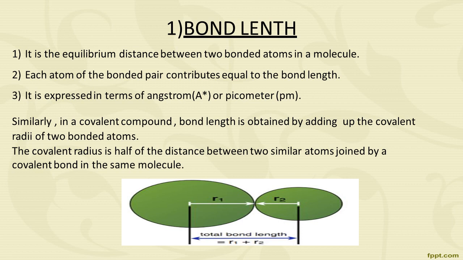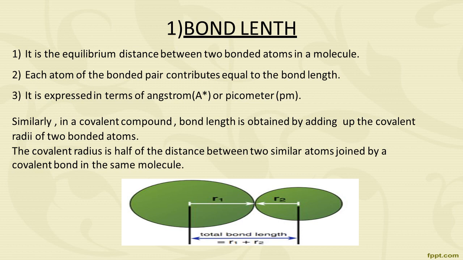It is the equilibrium distance between two bonded atoms in a molecule, and each atom of the bonded pair contributes equally to the bond length, and it is expressed in terms of angstrom or picometer. It means the minimum distance between the centers of nuclei of the two bonded atoms at which the attractive and the repulsive force just balance each other and the potential energy of the system becomes minimum is called a bond length. That means when atomic orbitals overlap to form molecular orbitals, a covalent bond is formed.